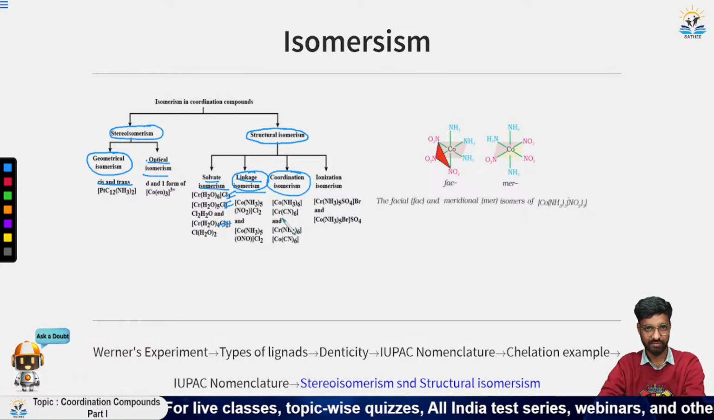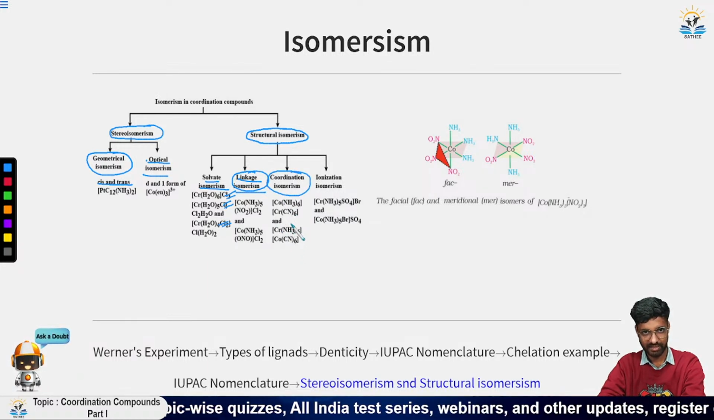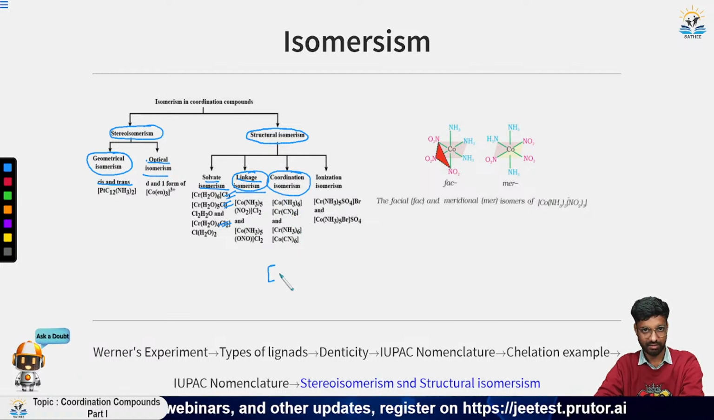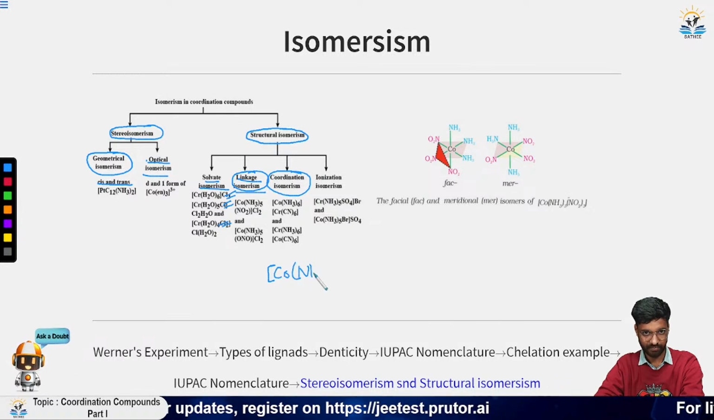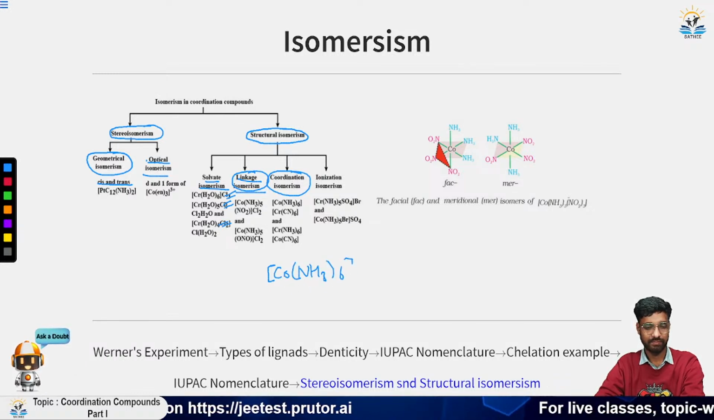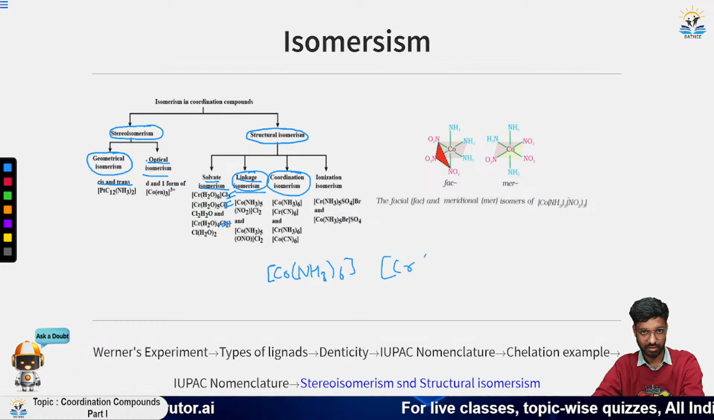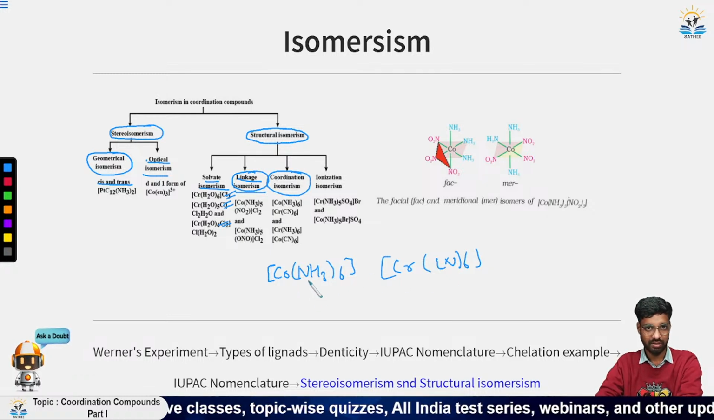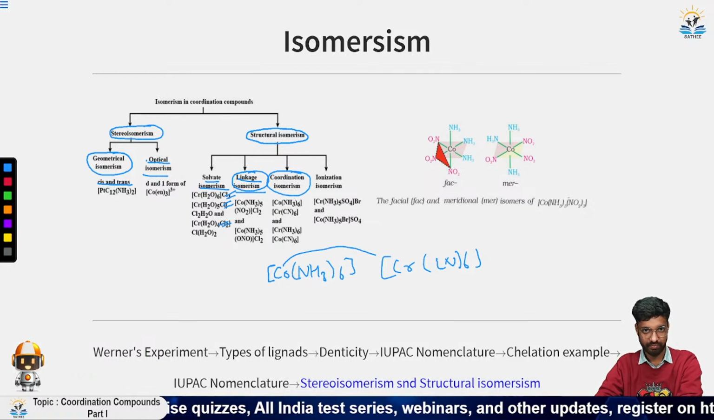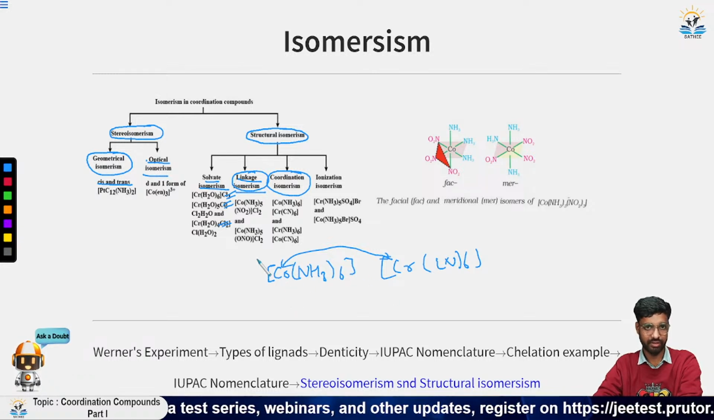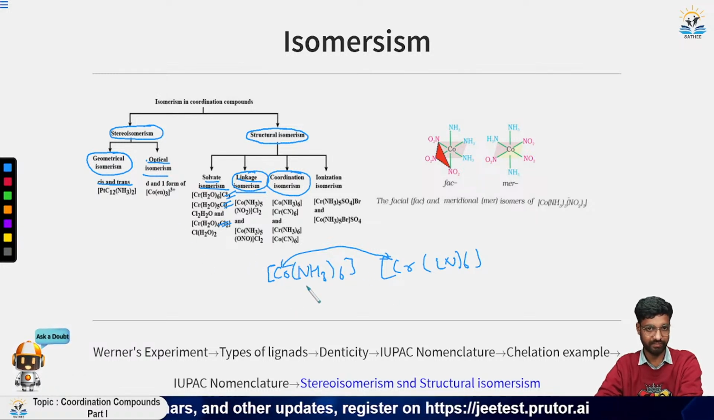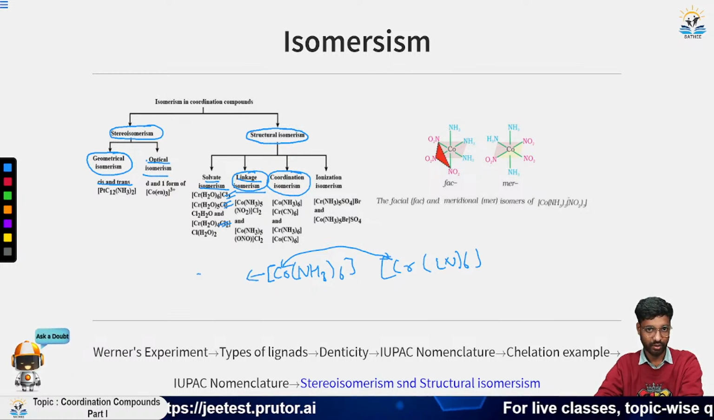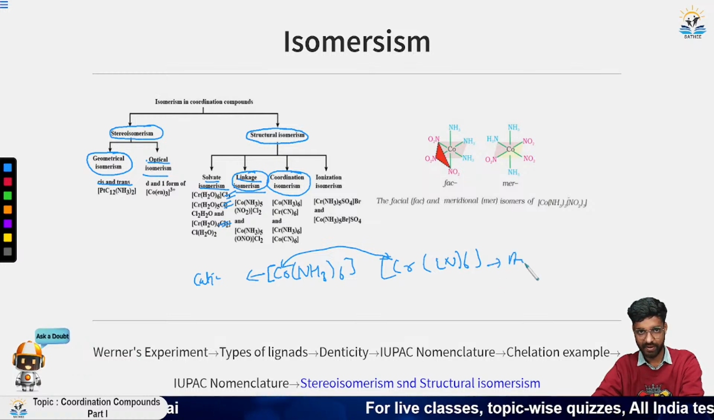Then we have coordination isomers. This is the example of coordination isomer. Suppose a coordination compound is present here, which is like this. This is a double salt, Cr(SCN)6. Now, suppose we interchange these metals. This is a whole coordination compound, so do not get confused. Suppose this is the cationic part of the coordination compound, and this is the anionic part of the coordination compound.